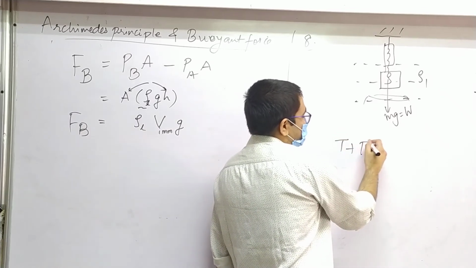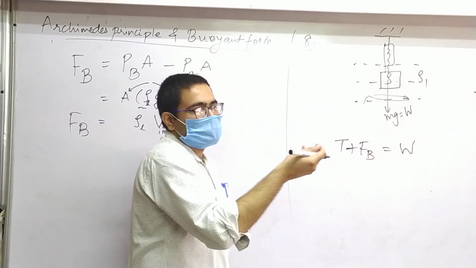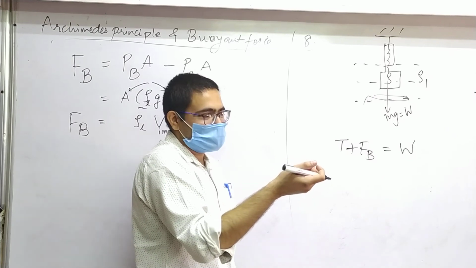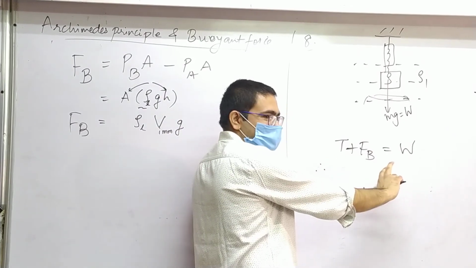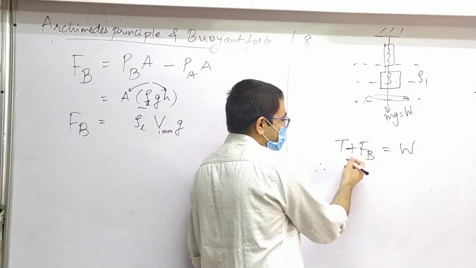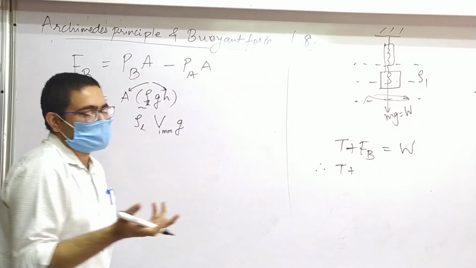So T plus FB is equal to W. Okay? I hope this equation is not a mystery to anyone. T plus FB. Now how do you find FB? What's the formula of FB?